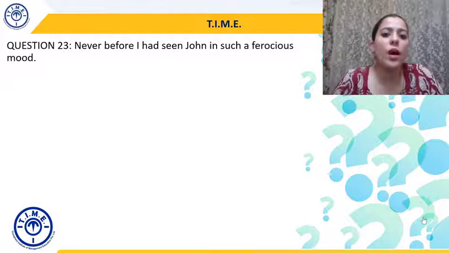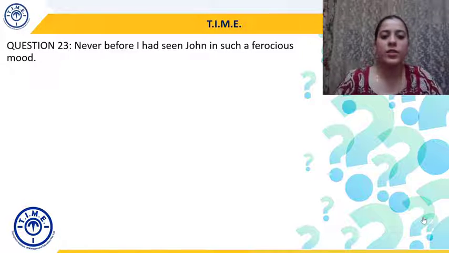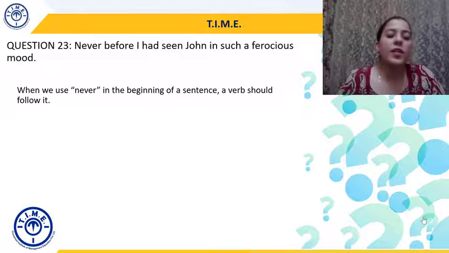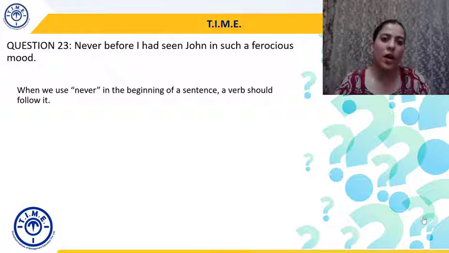Never before I had seen John in such a ferocious mood. Ferocious means aggressive, violent mood. Okay, so when we use never in the beginning of a sentence, the verb should follow it. So the verb should come after never.